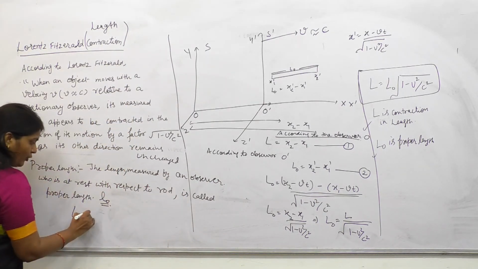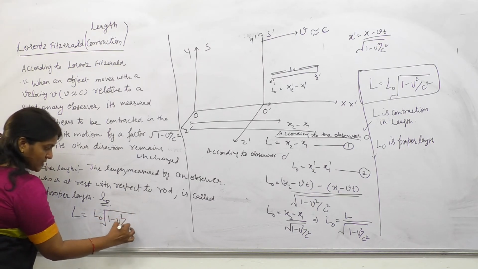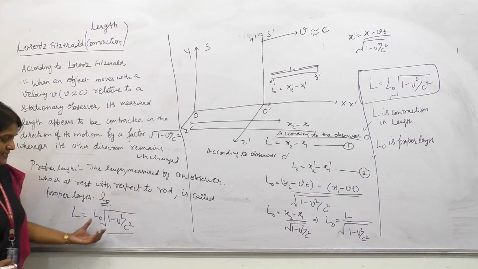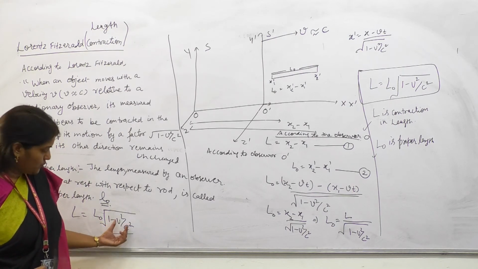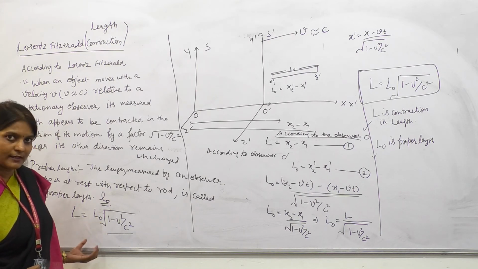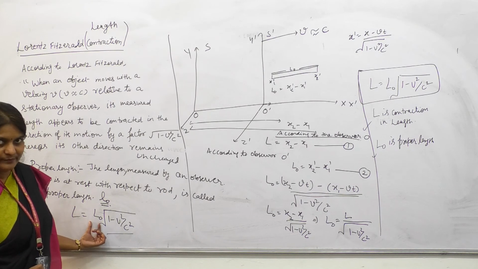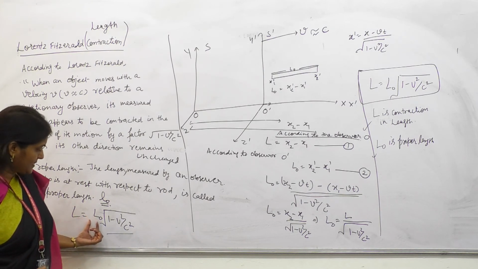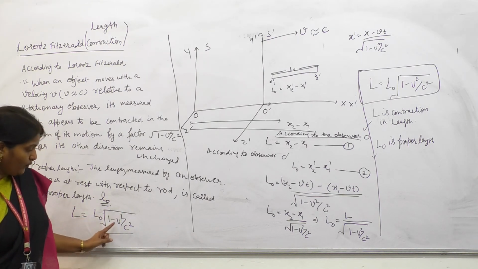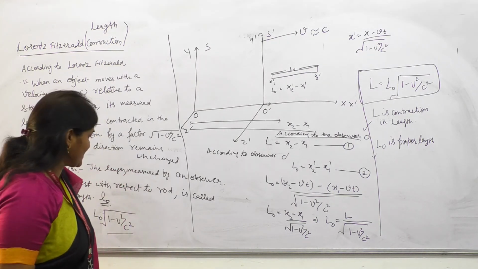The length L now will be L naught under root 1 minus V square upon C square. So this factor is less than 1. If we multiply it with L naught, the length will be decreased by this factor. Now let us suppose there are some cases.